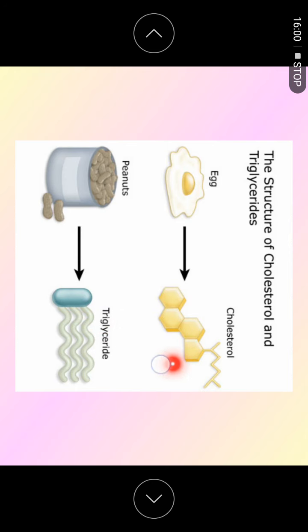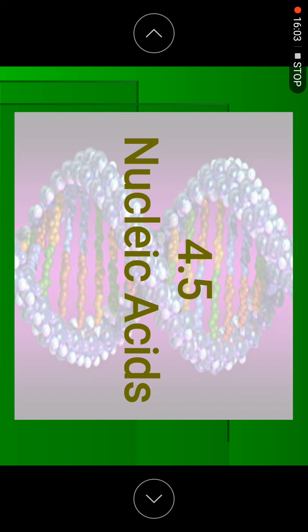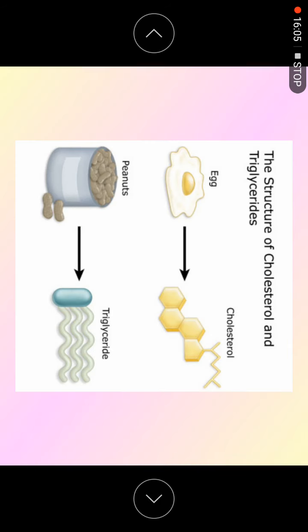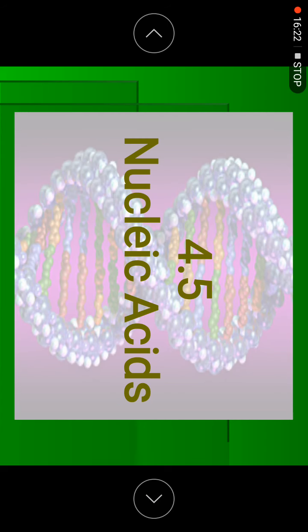The 4 rings here make it cholesterol. As for steroids, it is the same. They also change this into a ring. So when you have your fatty acid in a ring form, we call it a steroid. So steroid is used to make hormones. Okay, so we will continue with 4.5 after this. So stop first.